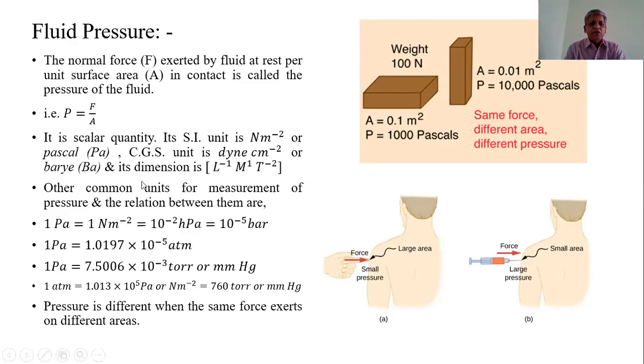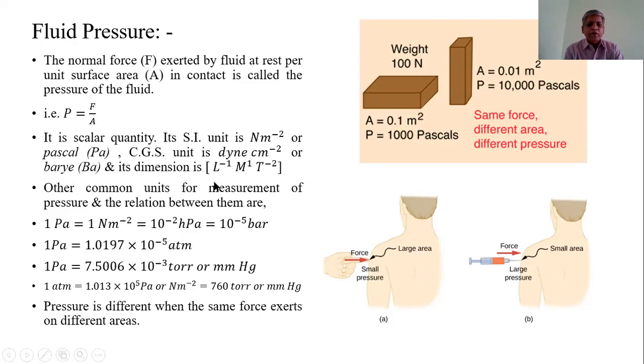Now, the CGS unit is dyne per centimeter square or Barye. It is also named after a scientist. The dimension of pressure can be found using the dimension of force, that is L raised to 1, M raised to 1, T raised to minus 2, divided by the dimension of area, that is L raised to 2.